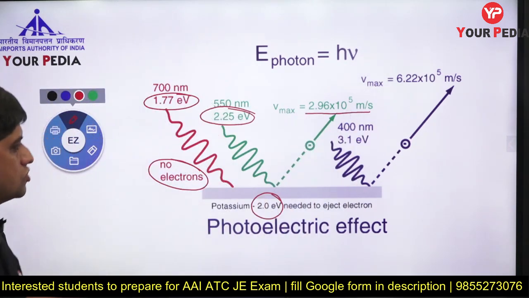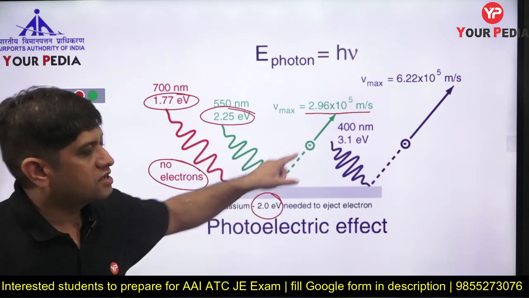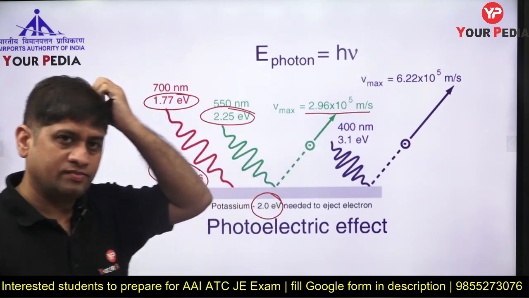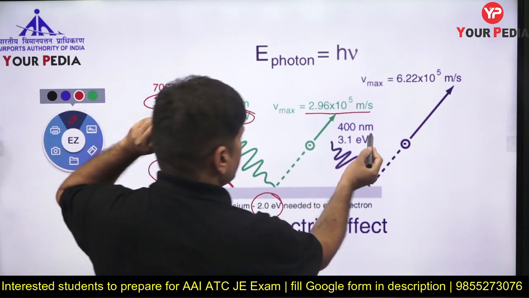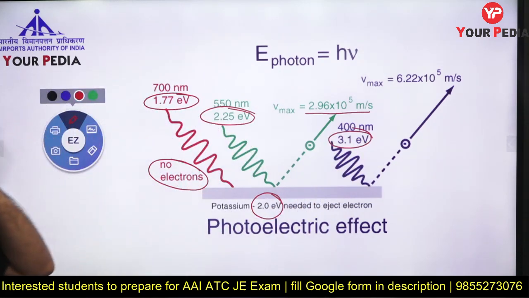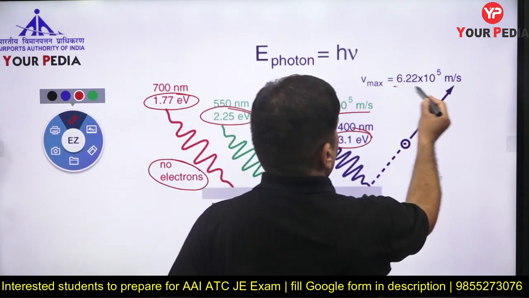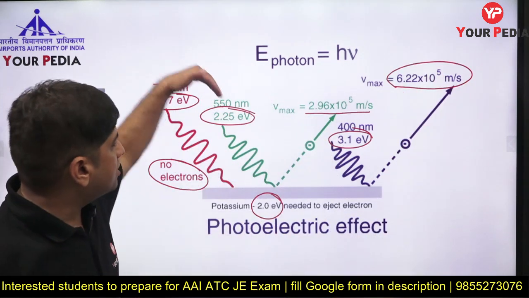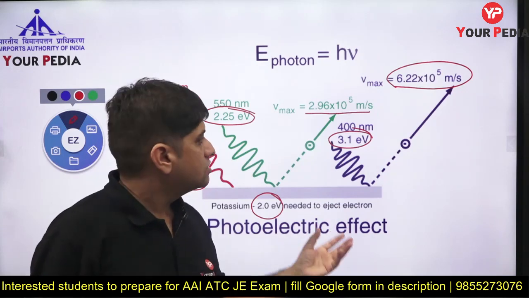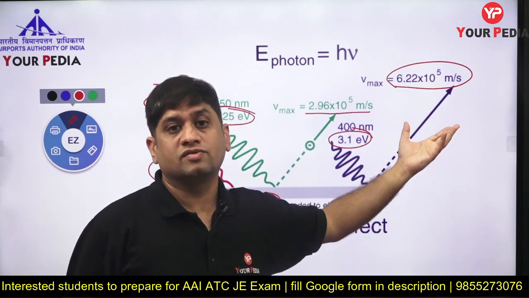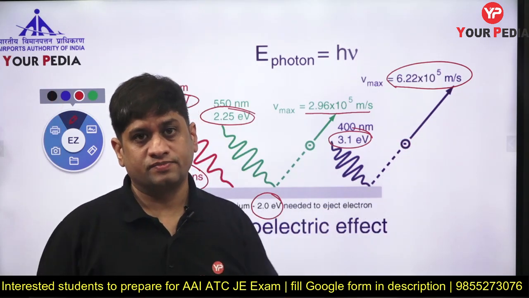So this green guy has kinetic energy, and velocity is this. A third photon is coming with even higher energy, 3.1 electron volt. So this guy will have maximum energy. So as the energy in the photon increases, the kinetic energy of the electron also increases.